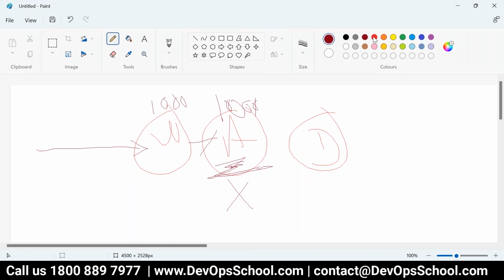So what is happening? Then architecture suggests, hey, do one thing. Don't lose any request. Let it keep coming, and we'll store it in the queue. This is a different server. We store all these requests in the queue, and from the queue, application servers will take them up and process them, only 1,000 requests per minute. That way, the application server does not crash, and at the same time users are not dissatisfied. So this is the queue server.